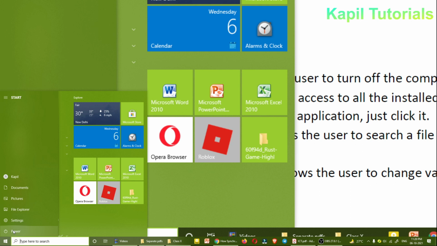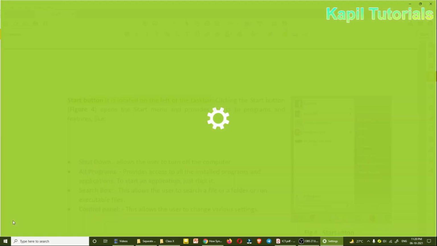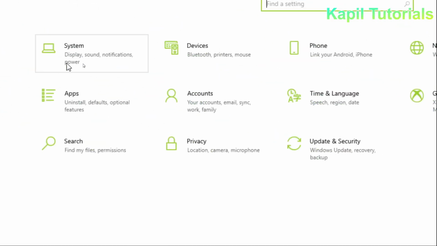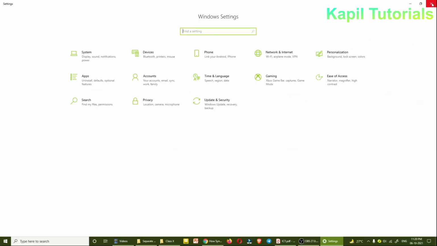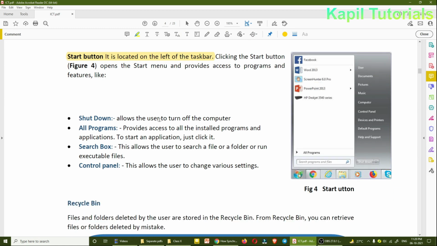In the same way, from here I can go to the control panel, like settings directly. This is a kind of control panel. From here I can change any settings regarding hardware, software, as you can see here, apps and all system. Just now I'll close it. So we'll go through this.